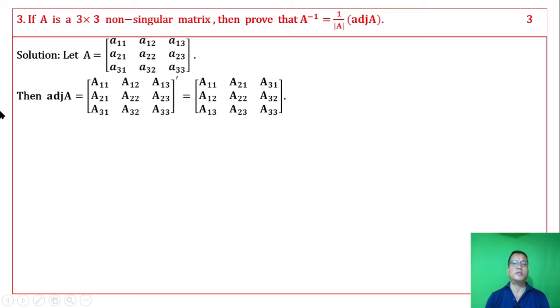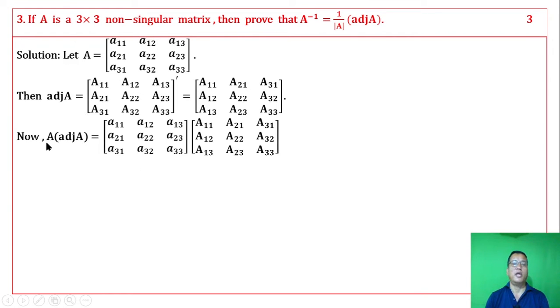Then its adjoint is the matrix whose first row has the cofactors, capital A of 1 1, capital A of 1 2, capital A of 1 3, and similarly the second row and third row have their cofactors. We take the transpose, so the first row becomes the first column, the second row becomes the second column, the third row becomes the third column. This is the adjoint of A.